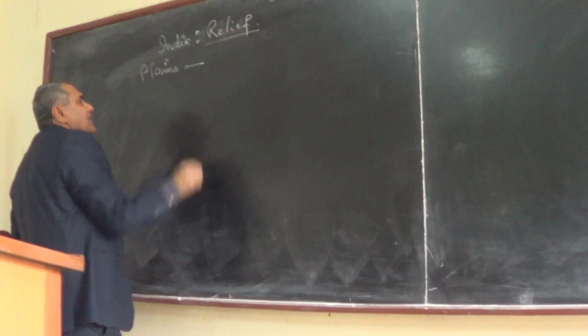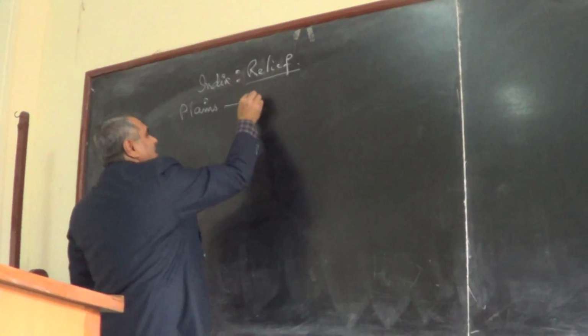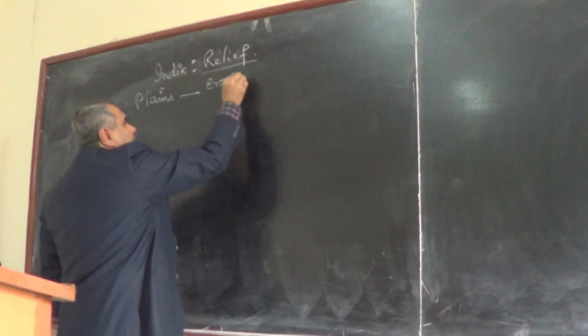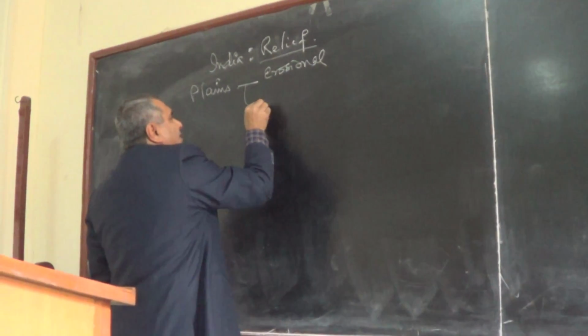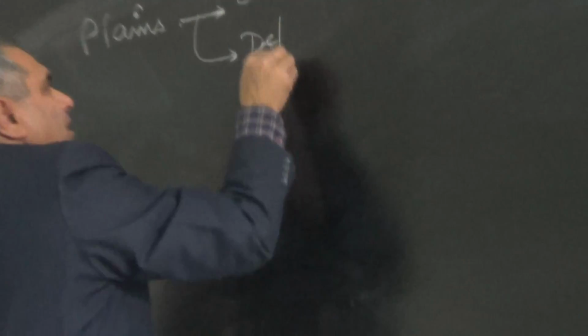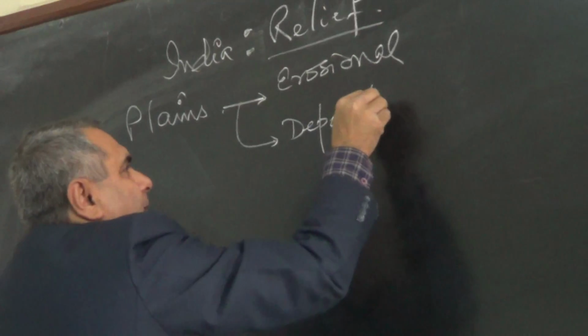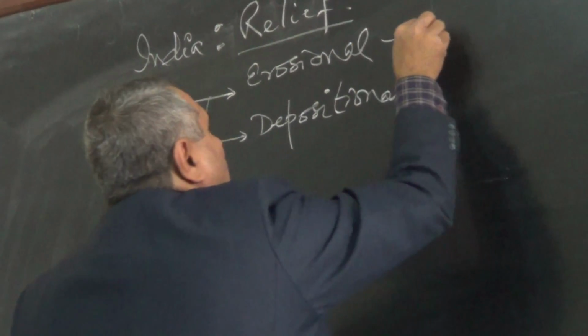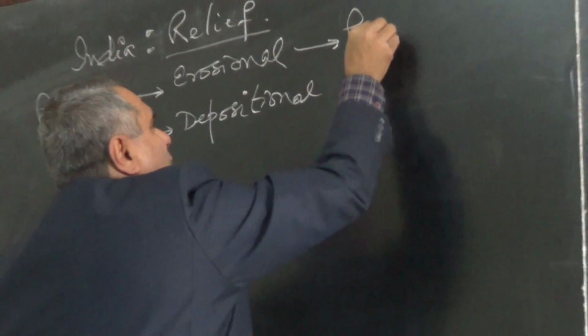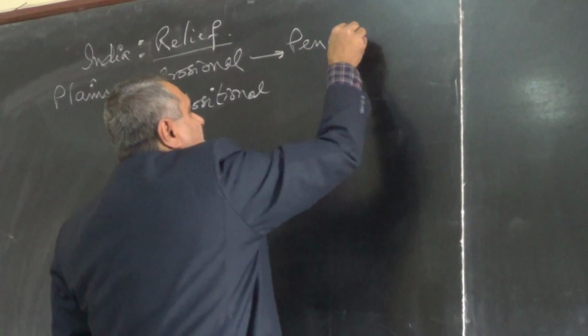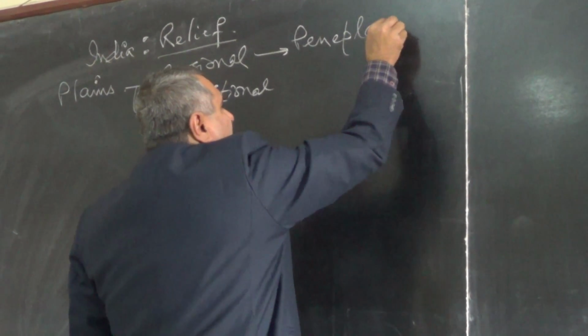Plains, I told you there are two types of plain. One is the erosional plain. One is the depositional. Erosional plains, after erosion, whatever plain we receive, is known as a peneplain.